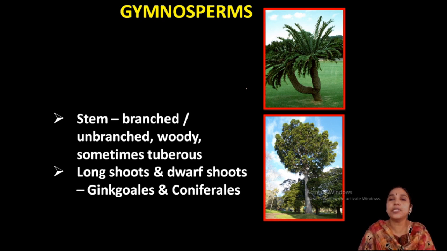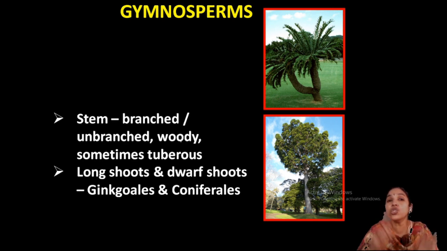Now, the stem. The stem is branched or unbranched. Both conditions are there. Woody and sometimes tuberous. Rhizomatous or tuberous structure is present in Zamia. One example is Zamia that you have to study in Cycadales. Then branched or unbranched. See the condition here, two branches. This is a highly branched system. This is actually an unbranched system.